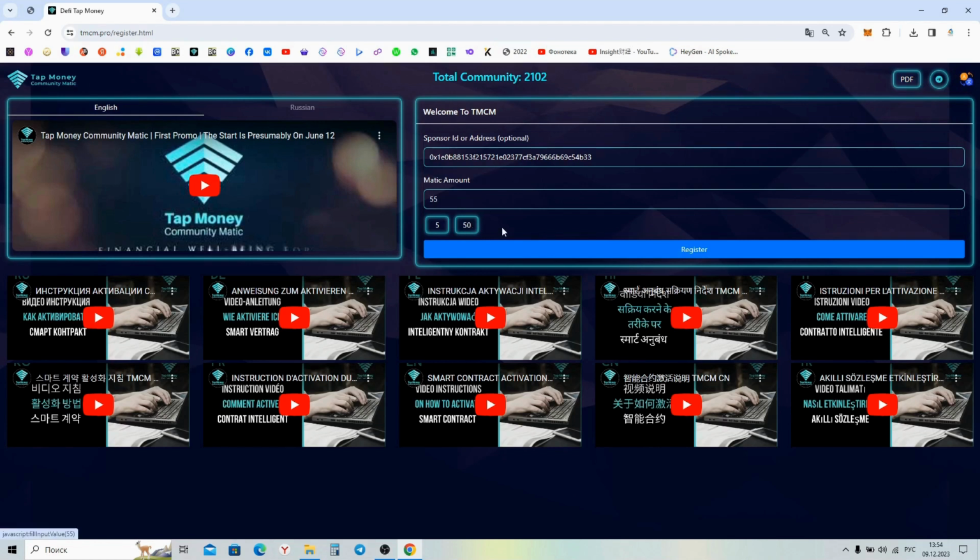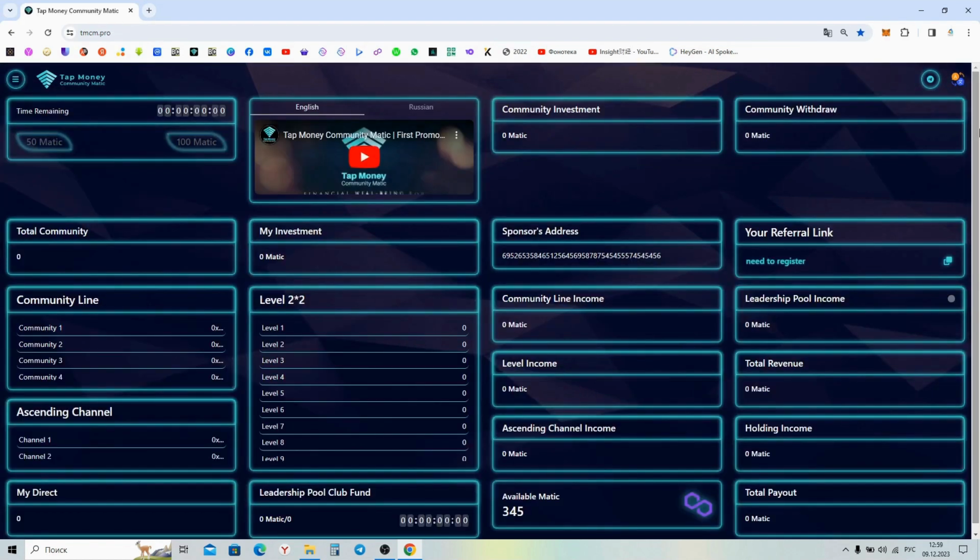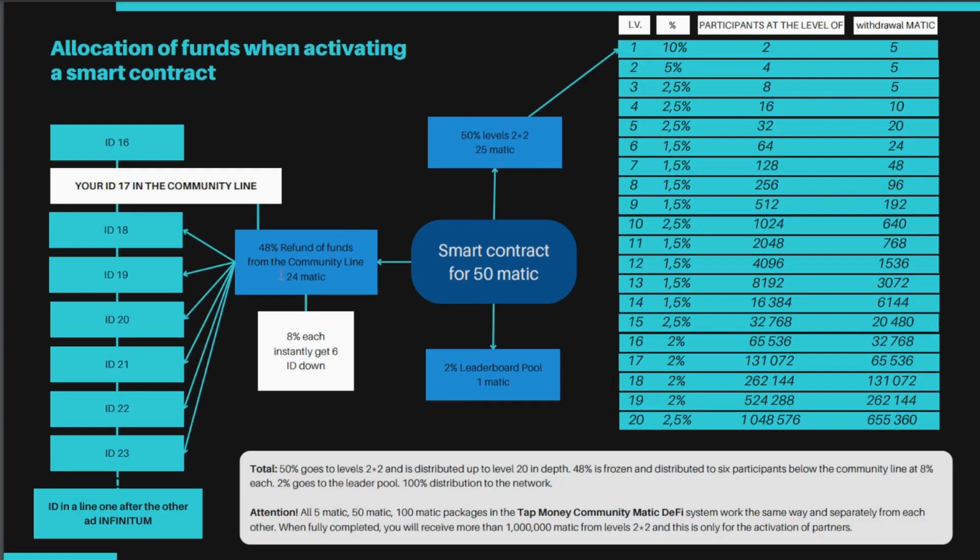Once you activate your smart contract, you will be taken to your personal account. You will instantly receive your first income, community line refunds. This is to the total balance of your activation amount. For example, you have activated 50 Matic. 24 Matic on your total balance will be your instant income.